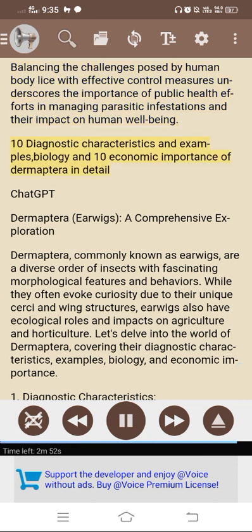10 diagnostic characteristics and examples, biology and 10 economic importance of Dermaptera in detail. ChatGPT. Dermaptera, earwigs: a comprehensive exploration. Dermaptera, commonly known as earwigs, are a diverse order of insects with fascinating morphological features and behaviors.